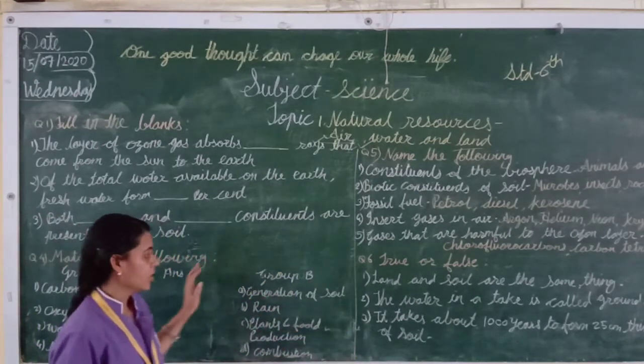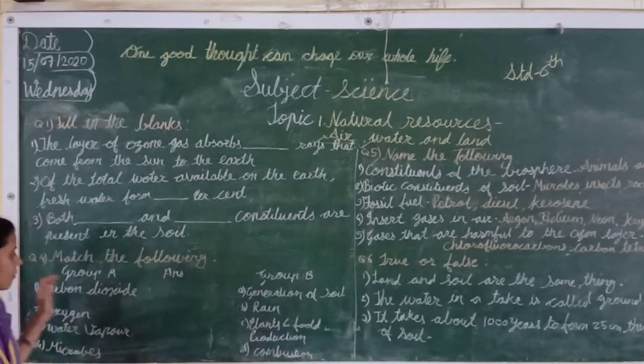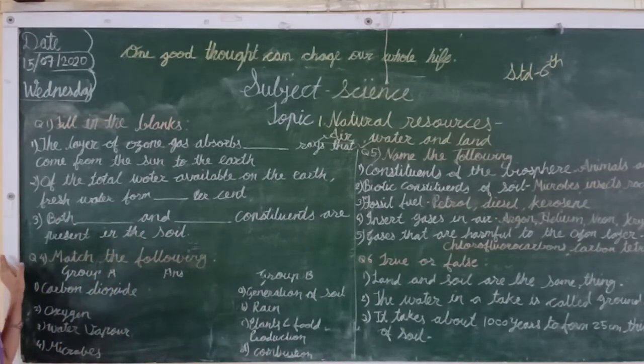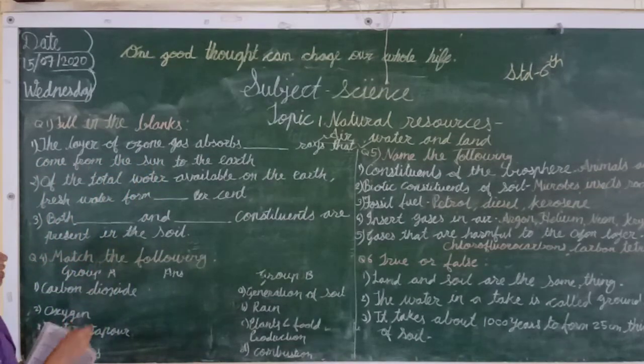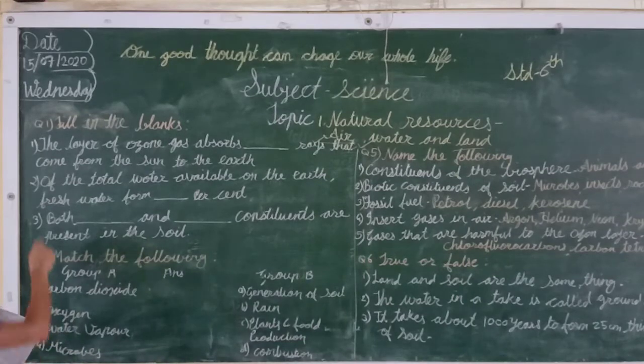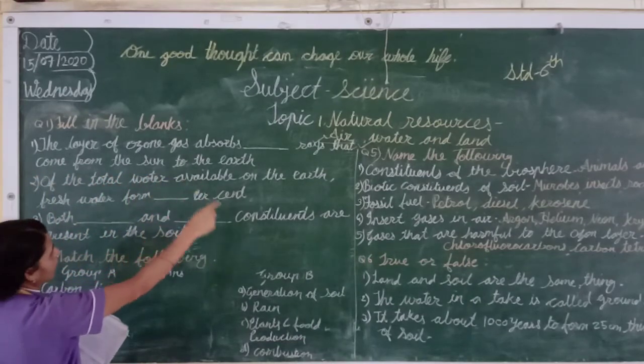The answers are very small, so on the questions only we will focus. Now try to give the answer. First one, fill in the blanks. So what is the question, students? The layer of ozone gas absorbs dash rays that come from the sun to the earth.